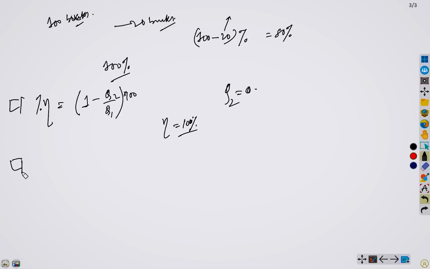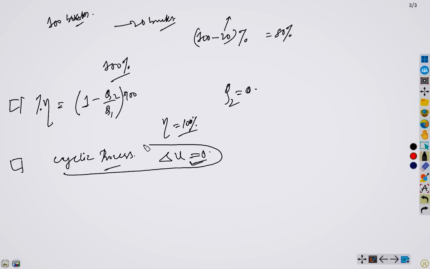Another thing I am going to mention here right now, which will be required in solving the problems, is that whenever we have a cyclic process, we have delta U equals 0. I have mentioned this in our last session, that U is a state function, and what a cyclic process is. But since we are going to solve problems based on this, I will recapitulate once again. If you have any doubt in understanding this, I would recommend that you go to the first session of thermodynamics, where I have discussed this. Okay, so let's now start doing some numerical problems.